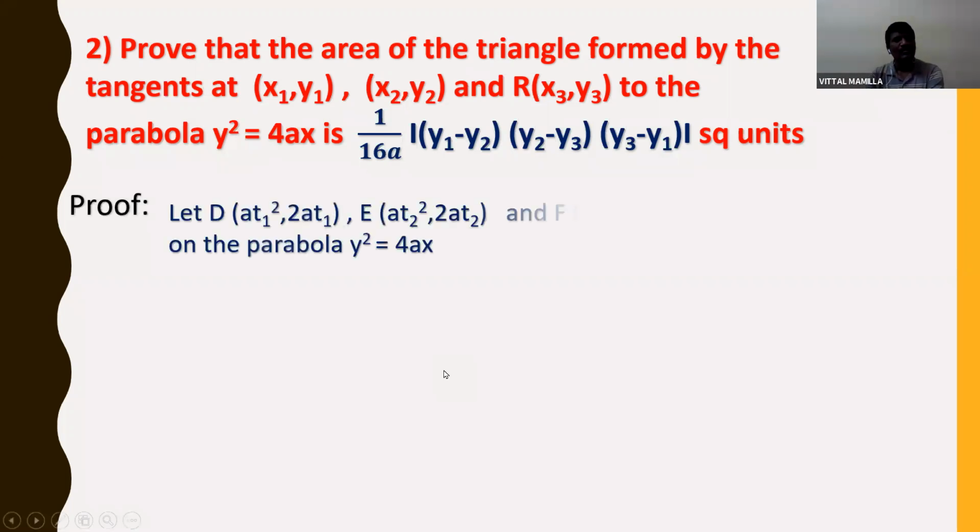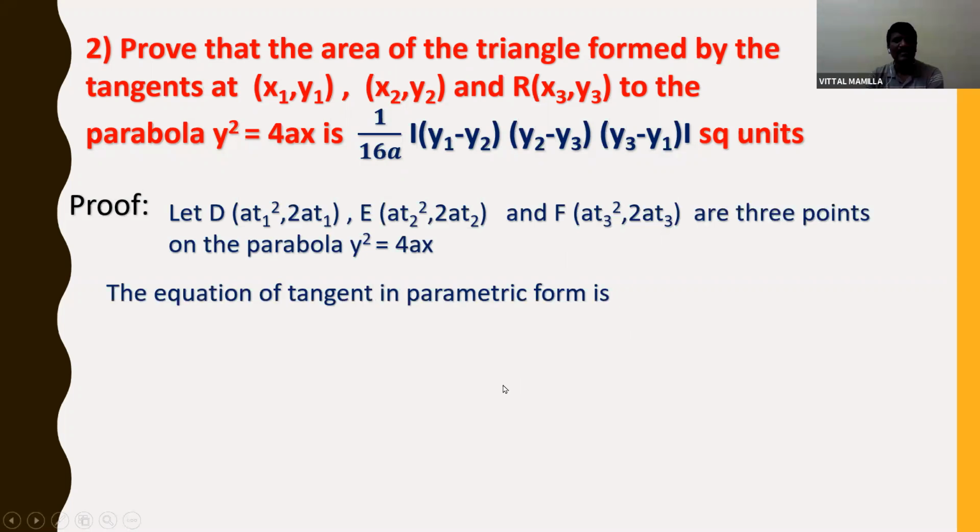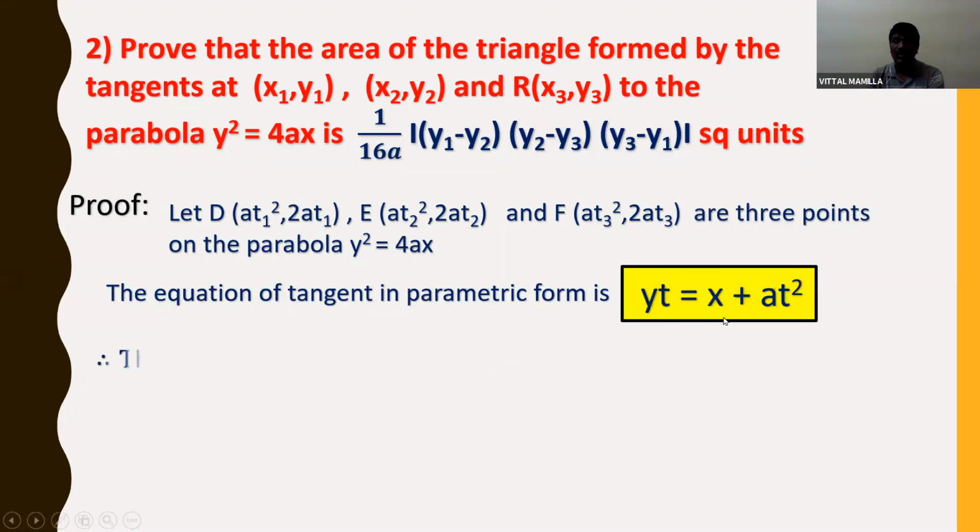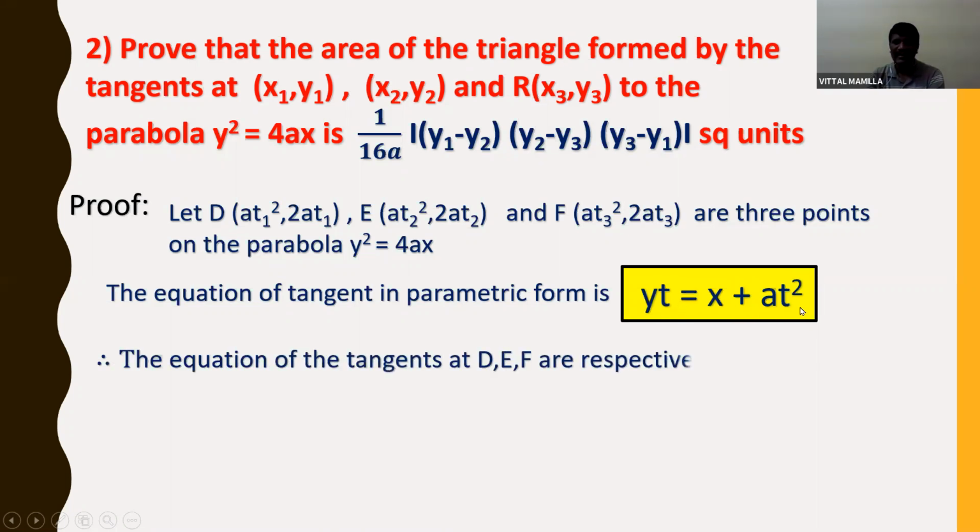Proof: D(at1 square, 2at1) and E(at2 square, 2at2) and F(at3 square, 2at3) are three points on the parabola. The equation of tangent in parametric form is, this is the important formula which I already said, yt is equal to x plus at square.